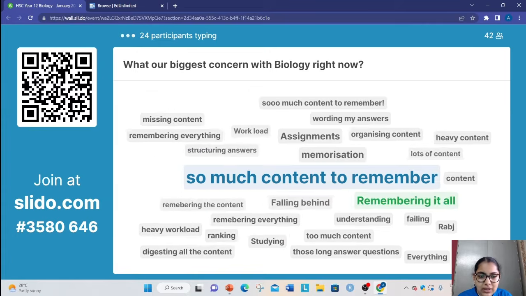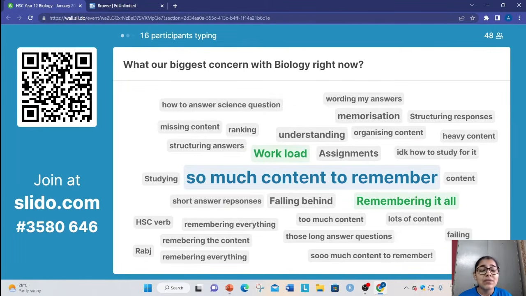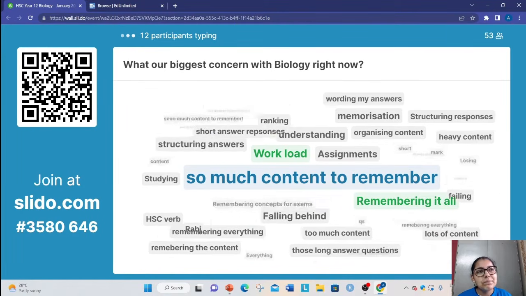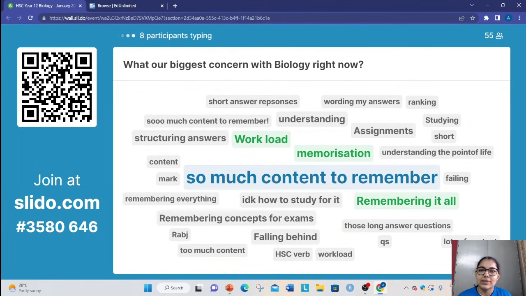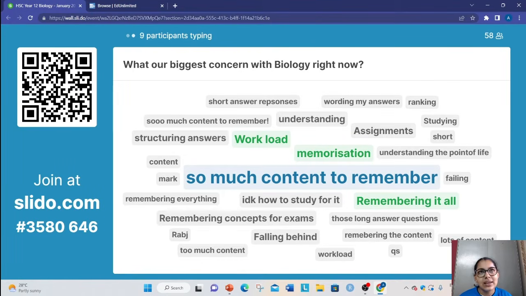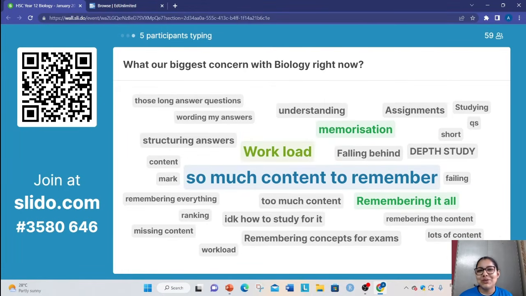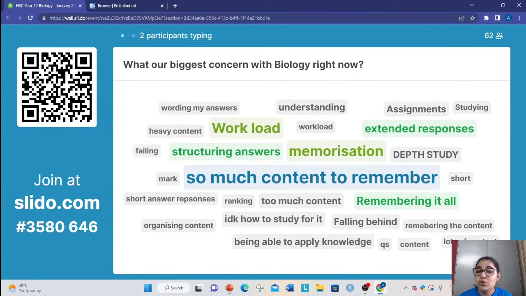Yep, assignments, so much content to remember, wording my answers, structuring answers, falling behind. That's a very fair worry too. So we'll talk about some tips at the end, some study tips that are going to help you with that. Lots of different things work for lots of different people. That's how I like to think about it. So I'll be talking you through some study techniques that work for me, and hopefully they work for you as well. I'll be talking about a range of them, so maybe something will work for you. If something doesn't, experiment with them, and I'm sure you'll find something.